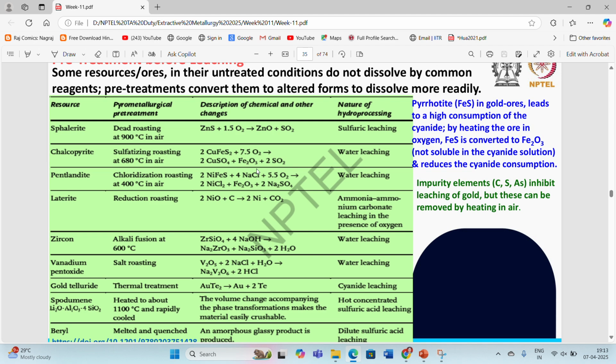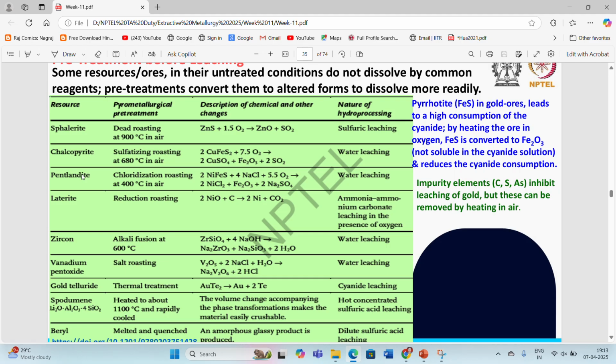Similarly, in the chalcopyrite leaching process, we can go for sulfidizing roasting at around 680 degrees Celsius so that we can convert the copper iron sulfide into the respective copper sulfate and iron oxide. This copper sulfate has a very high leaching efficiency in water itself. So with the help of water leaching, we can extract out the copper sulfate, while iron oxide will remain as a residue.